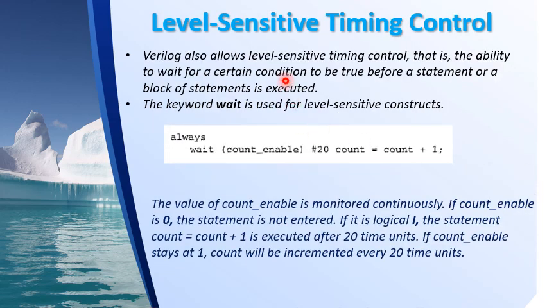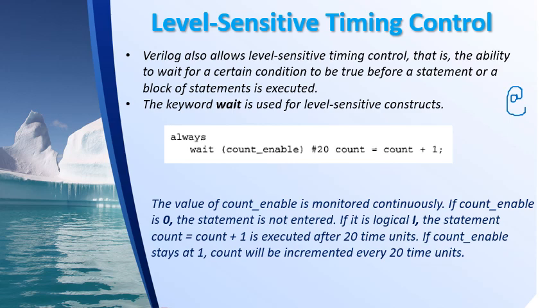Finally, the level sensitive timing control. So far we have seen events which are specified using this at symbol. This at is always identifying edge triggering, right? Edge transition.